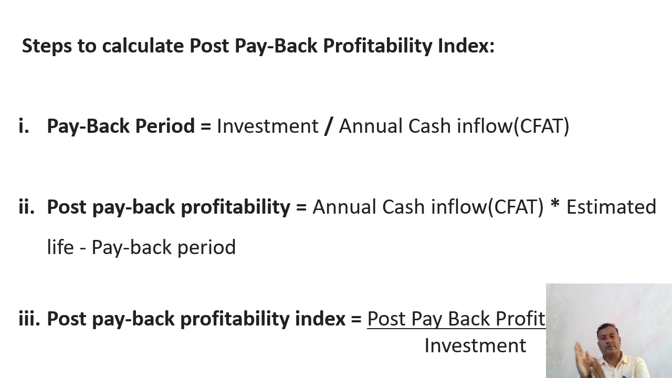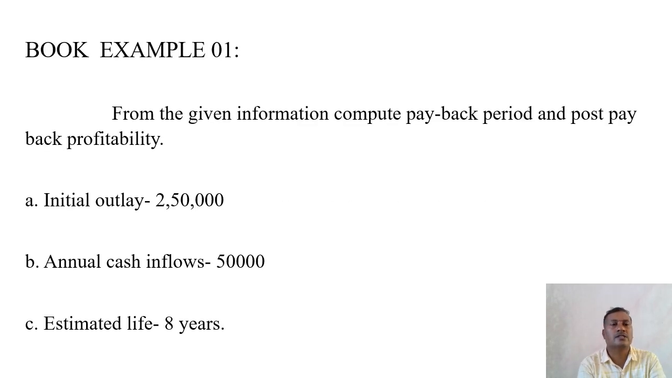You can go in the order. Post payback profitability index: first, there is a need to find out post payback profitability. So you have to use the second step. And in the second step, there is a payback period, so you have to use the first step. So let us take an example, and with the example, we can find out the post payback profitability. From the given information, compute the payback period and post payback profitability. Here they have not asked the index.